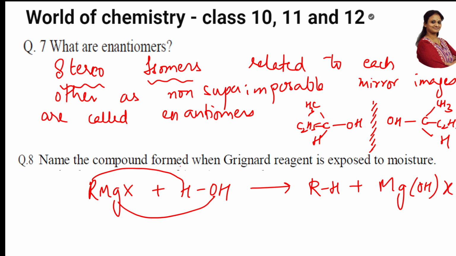So they ask to name the compound. So you'll just write the compound is alkane only. Then they will not ask for the reaction. What is the compound, they ask. Compound is alkane. The answer is simple. That's all. The answer is just an alkane. Nothing to modify, nothing to expand. Simple, simple. Let's see one more question.